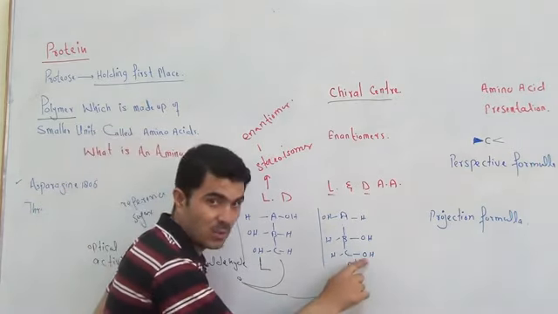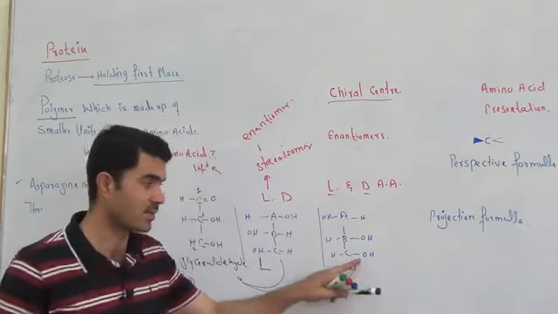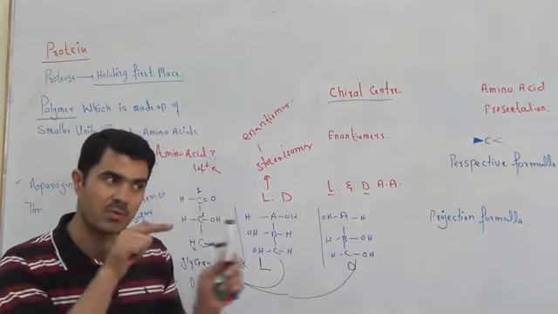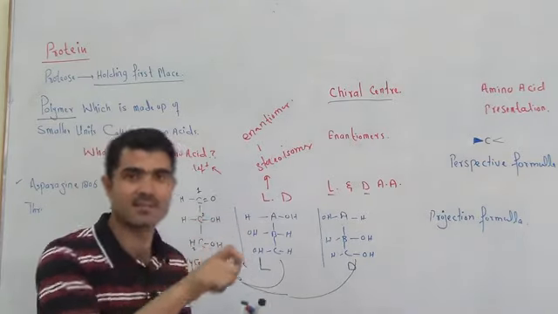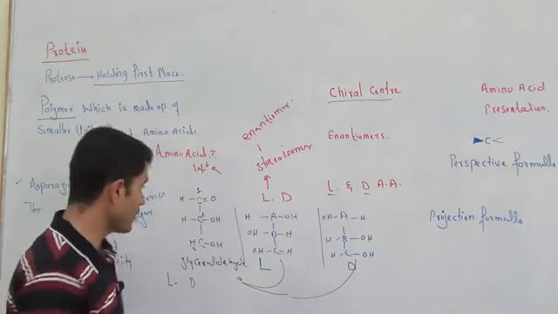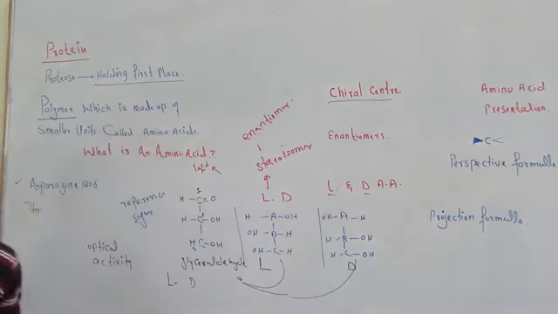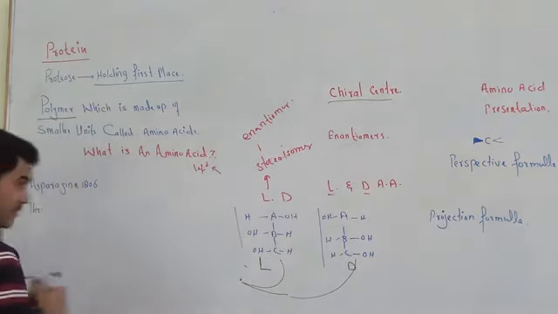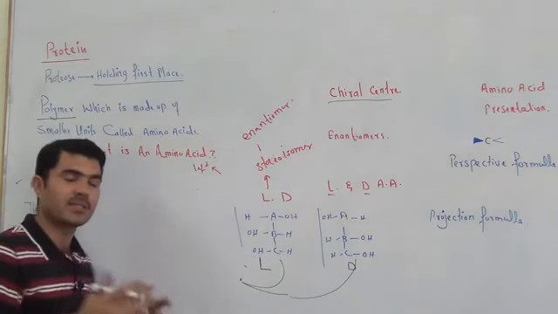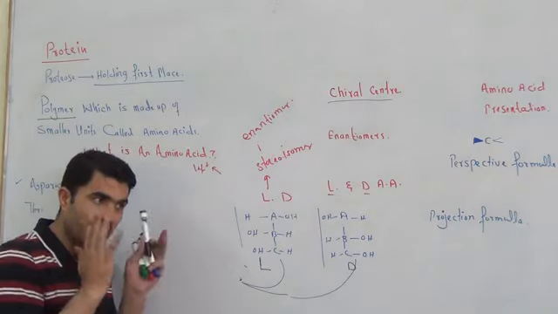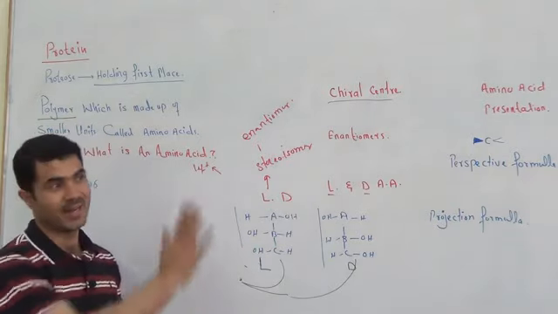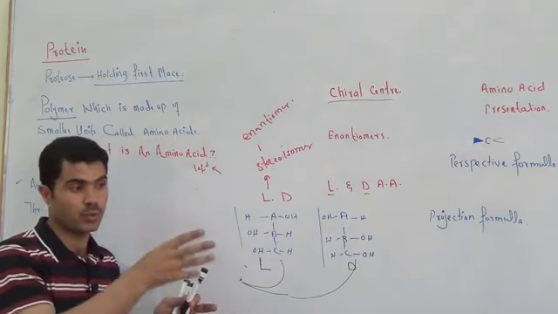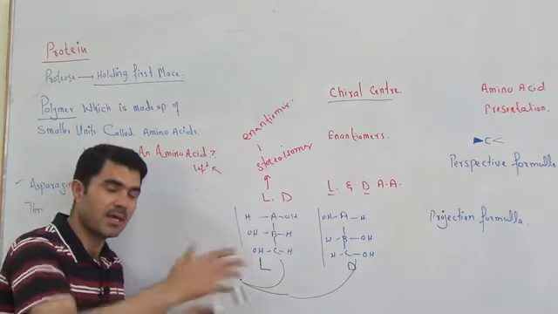Don't look at that OH. We are not concerned with the last carbon's OH. Whenever we discuss L and D sugar, we will look at the second last carbon. Similarly, if we come to amino acids, we don't actually have the OH group, but something most important is that if you pass light through the amino acid, the light is rotated either to the right or left. It means amino acids also show some optical activity.